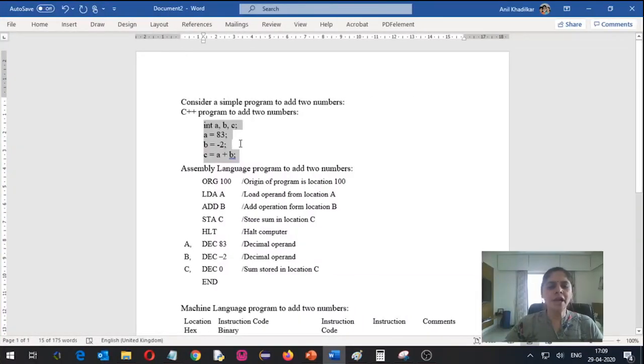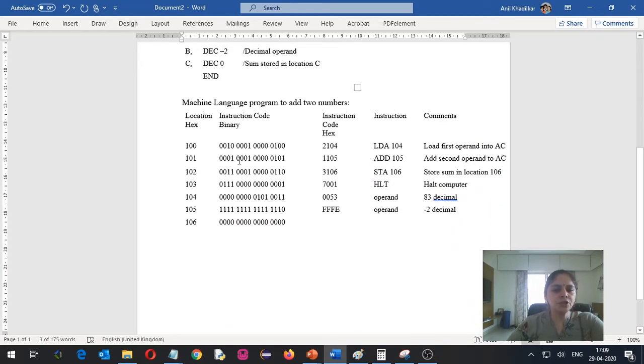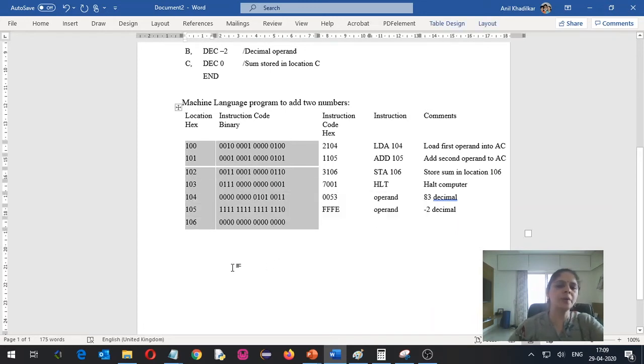Now the question is why it is called as middle level language. Now if you see here, there is a program written using C++, which is a English like language. So this is a program which is written in C++ for adding two numbers. Now if same program you want to write in machine language, you will have to write program in this fashion, in which the instruction codes you have to remember are in zeros and ones, which is binary language. So writing program using this binary language was very difficult. So people were finding writing program very difficult.